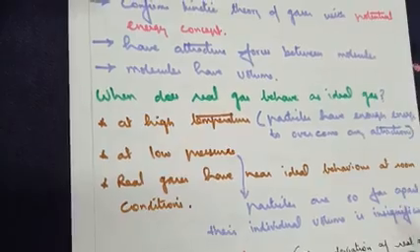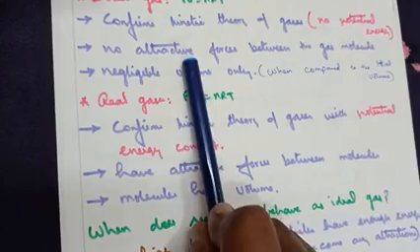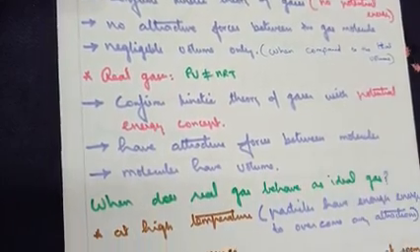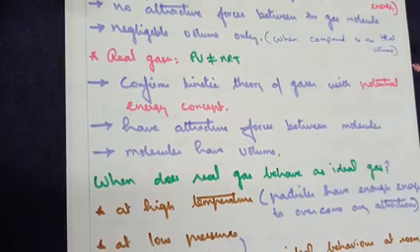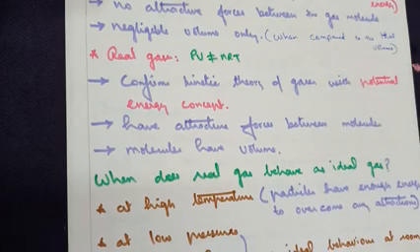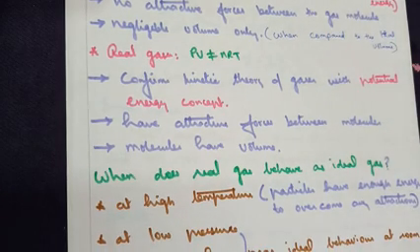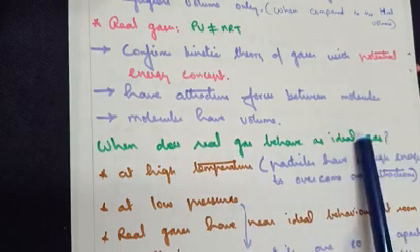Moving on to the next point, sometimes real gases behave as ideal gas. Why is it so? Coming back to the same example, sometimes the real students also behave as ideal students. When can it be? For example, just before your board exam. All through the year you might be playing around or may not have taken your studies seriously, but towards the exam, when you hear about the exam timetable, naturally most of us get into a serious mind and make an extra attempt to study. So that's the meaning.